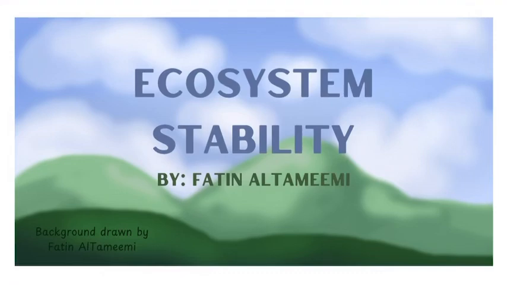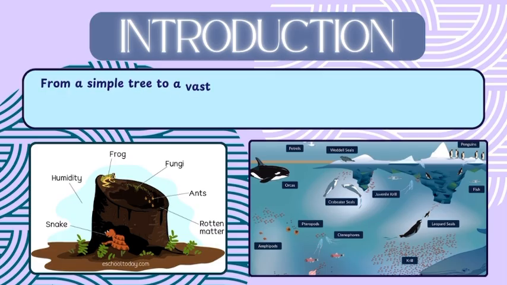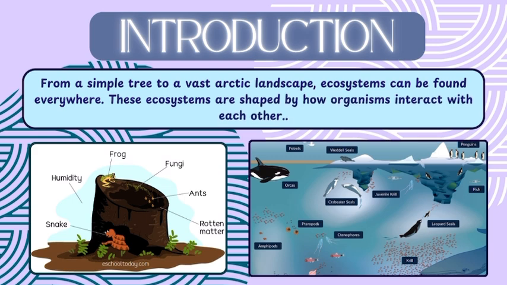Ecosystem stability. From a simple tree to a vast Arctic landscape, ecosystems can be found everywhere. These ecosystems are shaped by how organisms interact with each other.